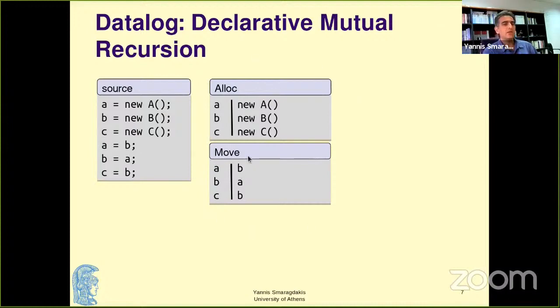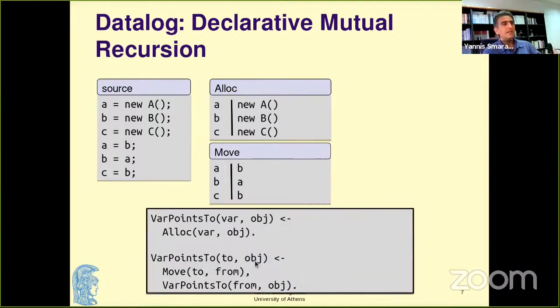Once we have encoded our program as a database, we have little declarative rules. We actually have thousands of declarative rules that express all our algorithms. And the hello world of Datalog static analysis is a very simple transitive closure computation that combines the alloc table and the move table. Alloc gives original values to variables, and move propagates them throughout the program.